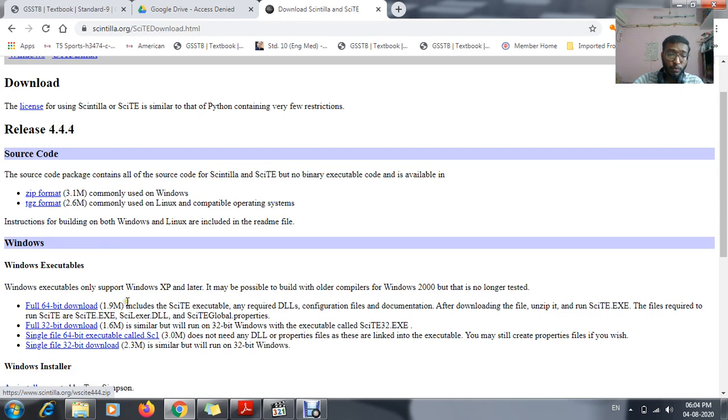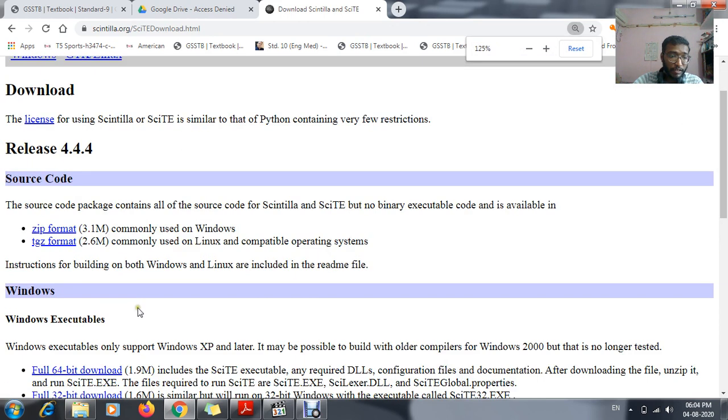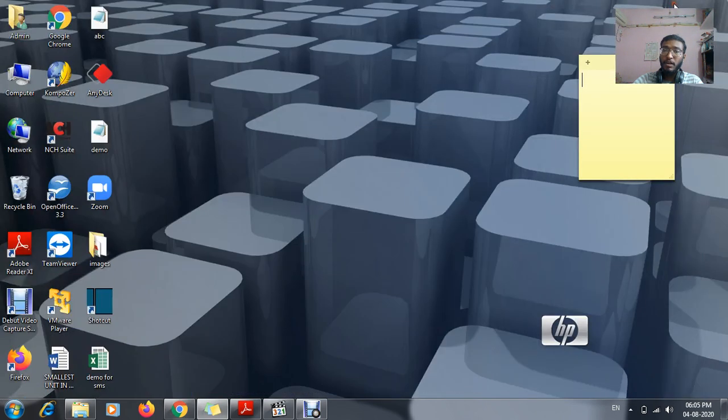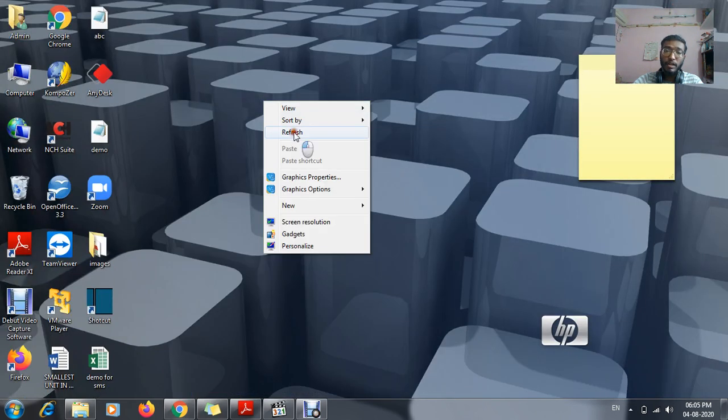Now how do we know whether our computer is 64 bit or 32 bit? Over here you can see full 64 bit download, full 32 bit download, according to your PC's specification. Why? If your PC is a 32 bit computer or laptop and you try to download 64 bit, it won't work. So before downloading, you get to know which it is.